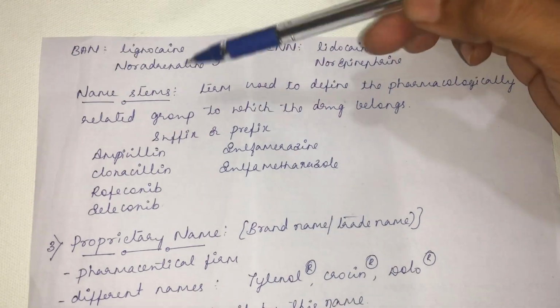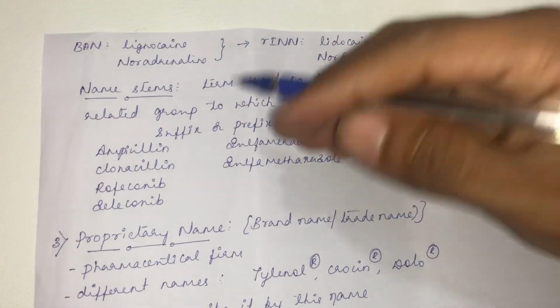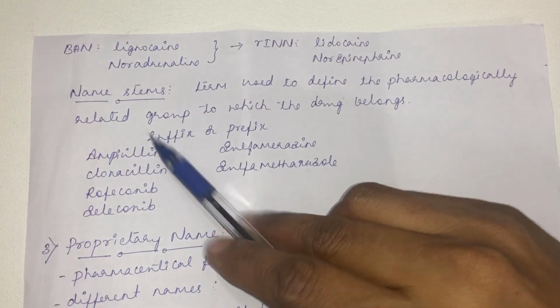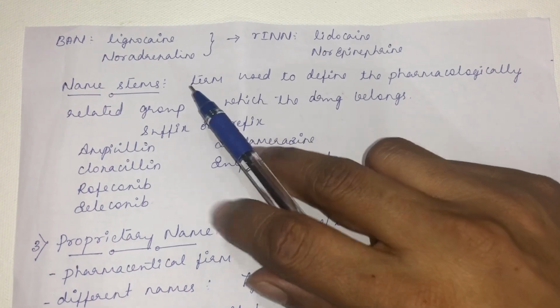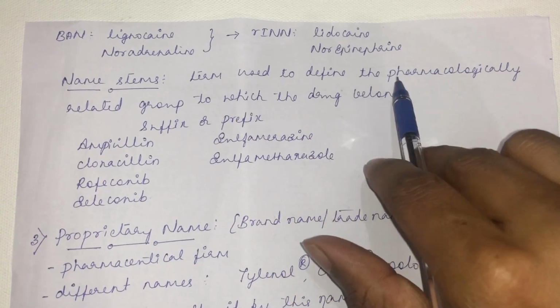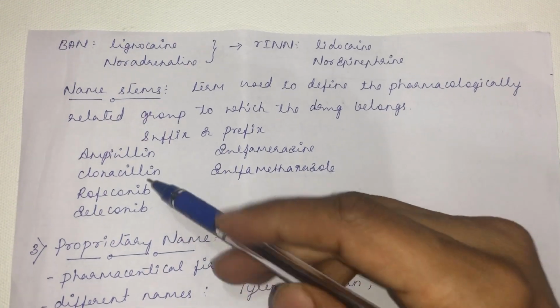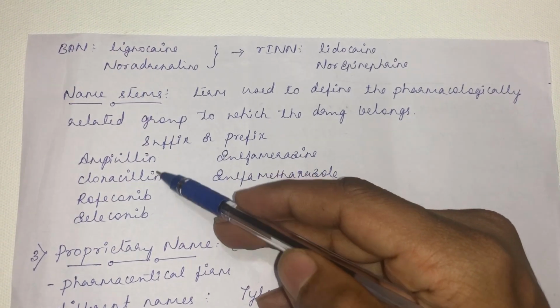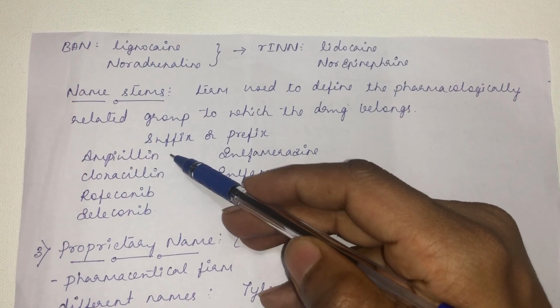There is another term called name stem. Any branch of a plant originates from a single stem. Likewise, different names will be there for the same class of drug. Name stem is a term used to define the pharmacologically related group to which the drug belongs. For example, ampicillin and cloxacillin, by seeing the same suffix, cillin, you know they belong to the penicillin group.